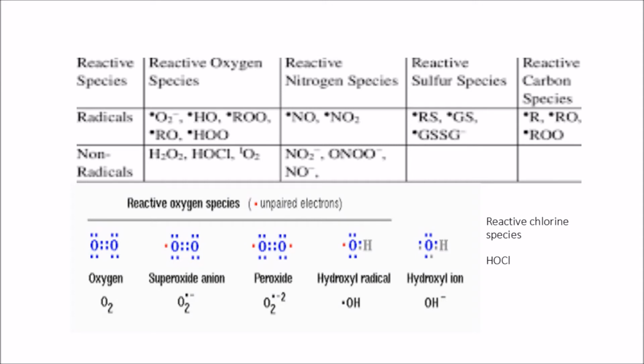Non-radicals have no unpaired electron, but they have oxidizing potential and can generate radicals. So the non-radicals are also considered reactive species. Here we have given some examples of reactive oxygen species, reactive nitrogen species, reactive sulfur species, reactive carbon species and reactive chlorine species.